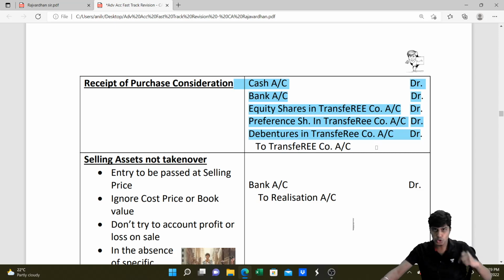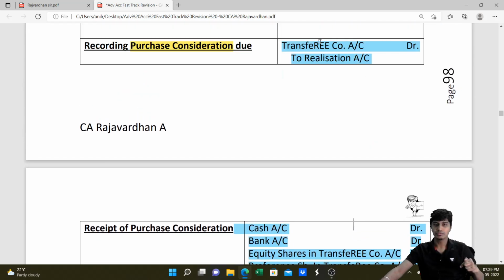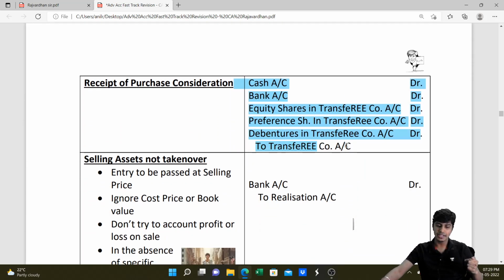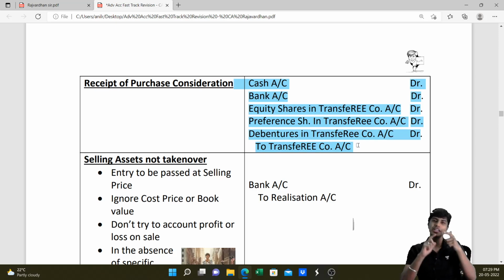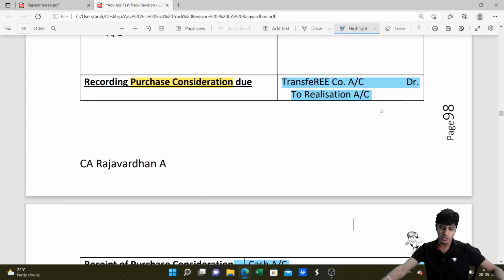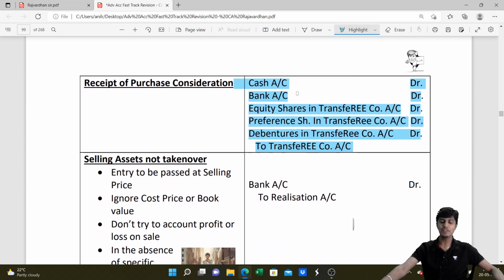When we told him he's supposed to pay us, we had debited his account. Now when we receive, we will credit his account. For which the journal entries: cash account debit, bank account debit, equity shares in transferee, preference shares in transferee, debentures in transferee account debit, to transferee company account. By this, we have received our purchase consideration. This purchase consideration due entry, whatever we passed here, is now nullified.